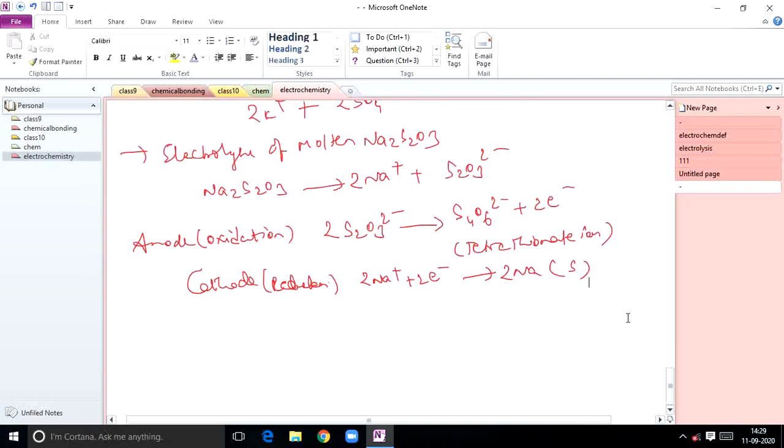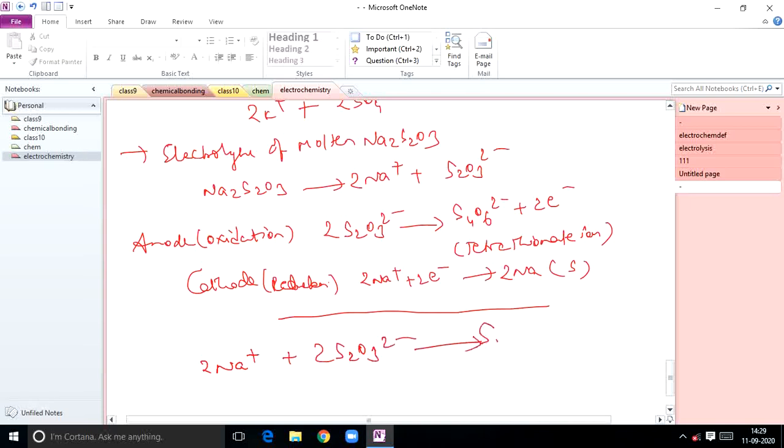So the overall reaction, finally the redox reaction becomes 2Na+ plus 2S2O3 2- gives rise to S4O6 2- plus 2Na, that is solid sodium. So these are the electrolysis of molten salts. Thank you, students.